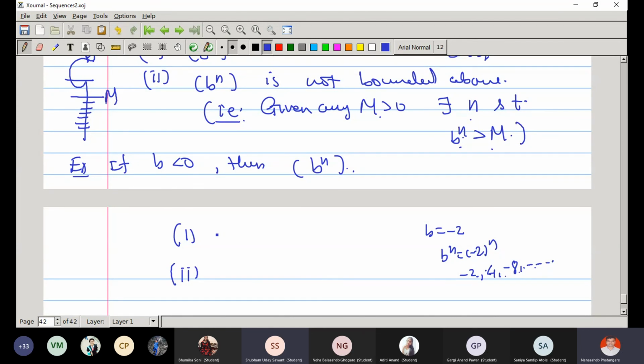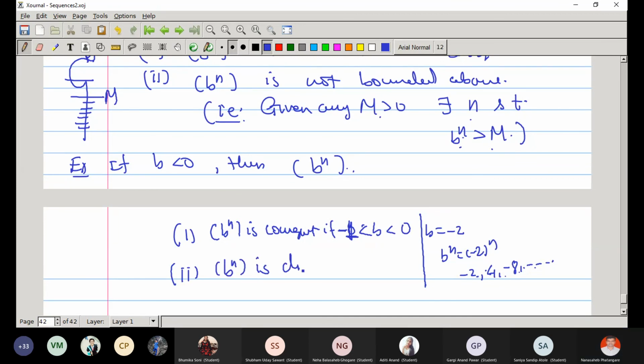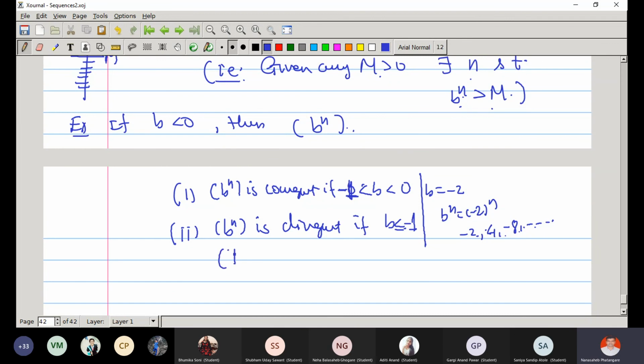So b raised to n is convergent if minus 1 is less than b less than 0, right? If b is in between minus 1 to 0, then certainly convergent, and b raised to n is divergent if b is less than or equal to minus 1. Right? So in this case, can we say that it diverges to minus infinity or plus infinity?